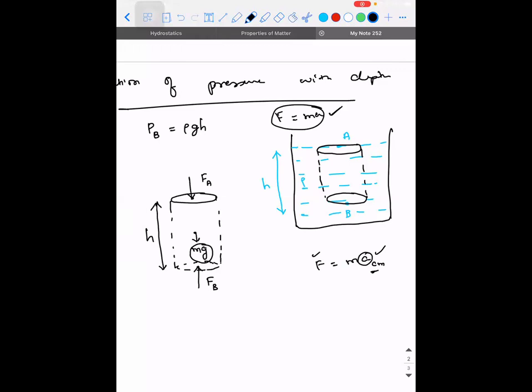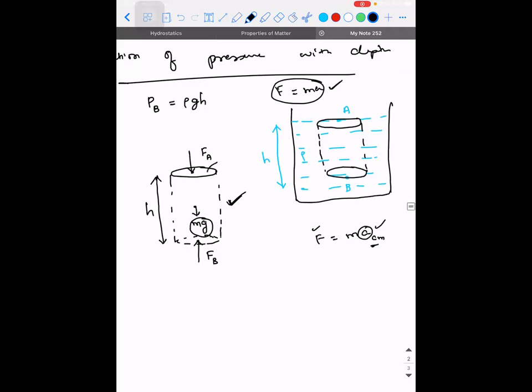So the difference I'm trying to tell here is that you will not write the expression in terms of mass; rather, you will write it in terms of density. Similarly, you will not write any expression in terms of force; rather, you will write it in terms of pressure. Is that point clear, guys? So when I consider the liquid column, I have no other option other than going with the free body diagram. That's what I've drawn. But I will ensure that my force is written in terms of pressure and the mass is written in terms of density and volume.